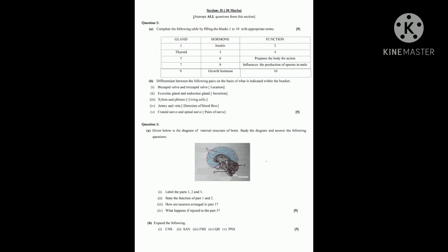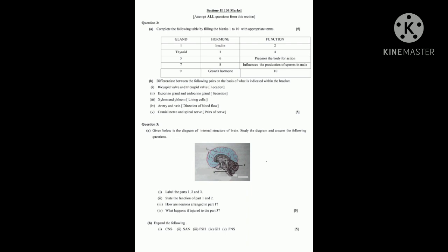Tricuspid valve is located between the right auricle and right ventricle. Many of the students have written bicuspid valve in the left side, tricuspid valve in the right side. No marks for you. You have to write the exact location.